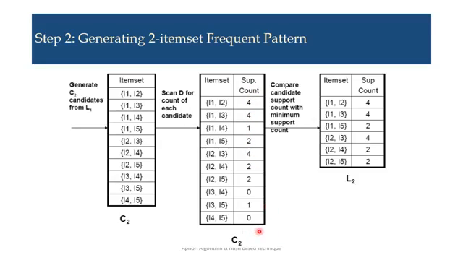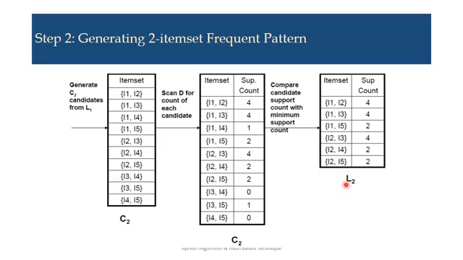From this step we move forward to find our L2 list. L2 is the two-item frequent item set. Again the same step: compare the candidate support count with the minimum support count, which is 2. In the list, those item sets whose support count is less than 2, like I1 I4 with 1, I3 I4 with 0, I3 I5 with 1, and I4 I5 with 0, should be discarded. They should not be moved forward to the L2 list.